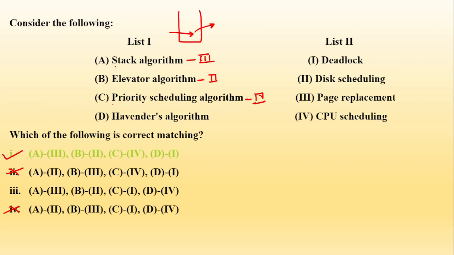That is, elevator algorithm is related to disk scheduling, stack algorithm related to page replacement, priority related to CPU scheduling, and Havender's related to deadlock. So these are your correct options. Correct option is option number 1, that is stack with page replacement, elevator with disk scheduling, priority with CPU scheduling, and Havender's with deadlock. In match the following questions, we do have certain options that we already know beforehand, so on the basis of those you can apply the elimination method.